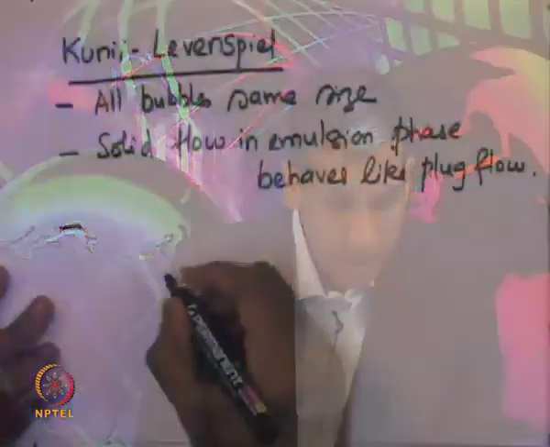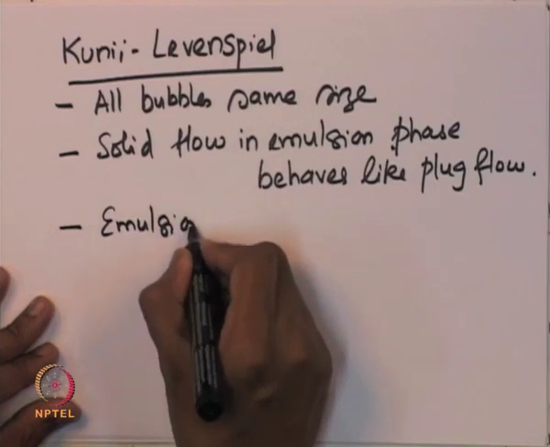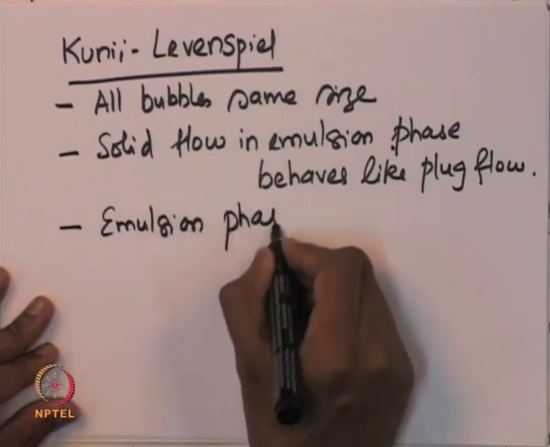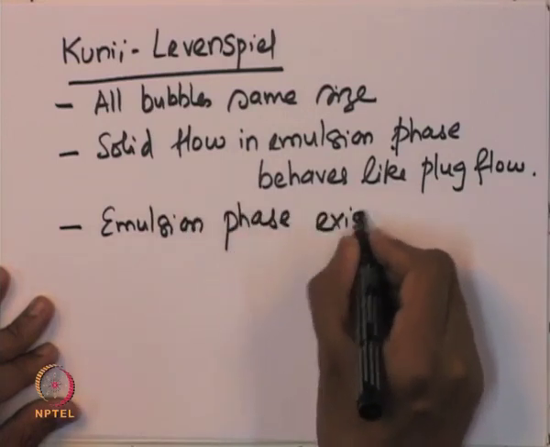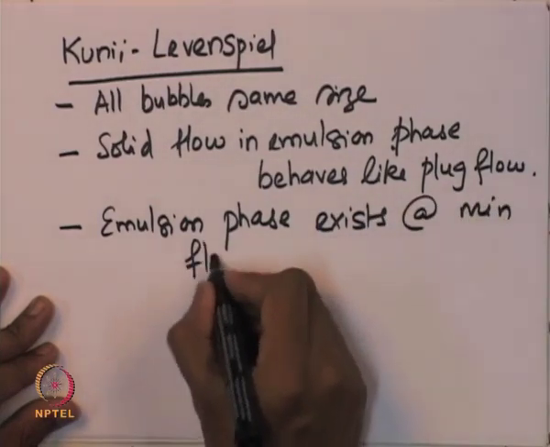And so it is assumed here that the solid flow in the emulsion phase behaves like a plug flow, where it moves like a plug stream. And then it also assumes that the emulsion phase exists at minimum fluidization conditions.